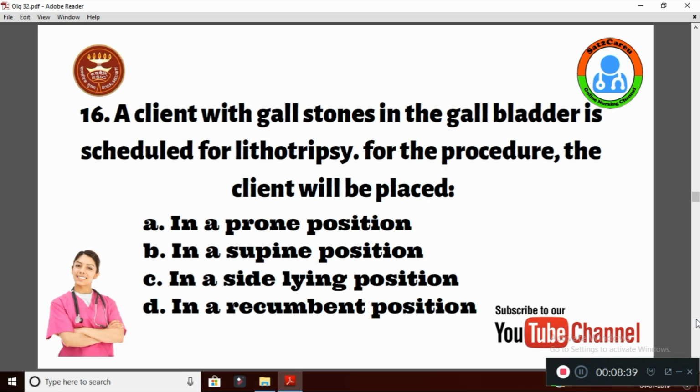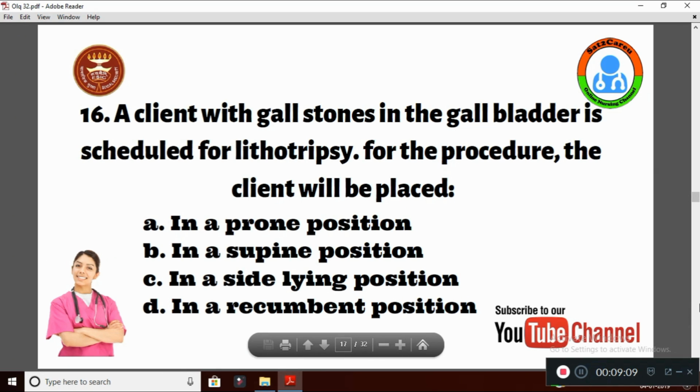Dear subscribers, please see the comment box. I have given the link below the answer of question number 16. You click that link and you can clarify your doubt. In modern days, the prone position, when we give lithotripsy for gallbladder stone treatment, gives more benefit than the supine position. Along with the image, I have given that.